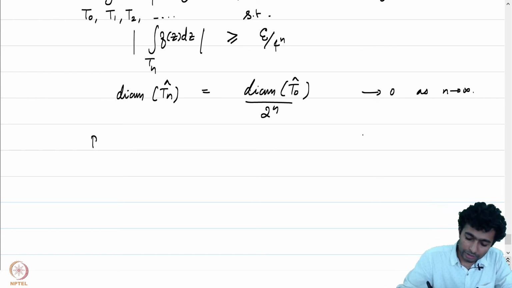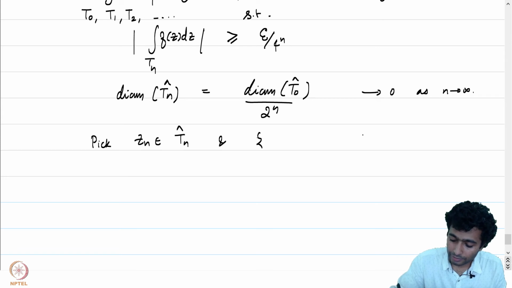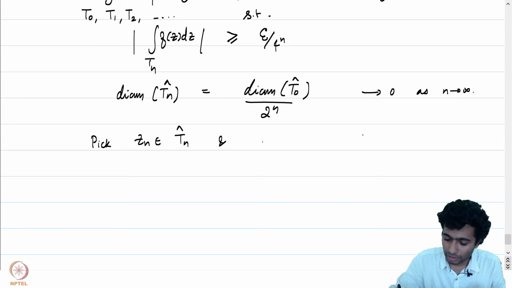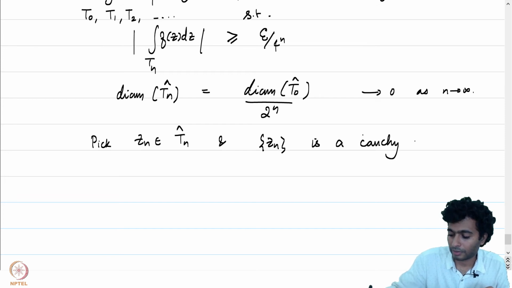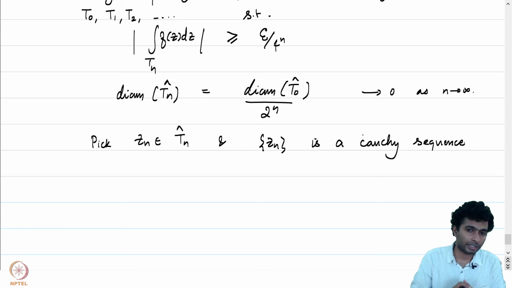Now pick some Zn which belongs to Tn hat, and by the previous observation the sequence Zn turns out to be a Cauchy sequence, because remember that the convex hull Tn hat is sitting inside the convex hull Tn minus 1 hat.